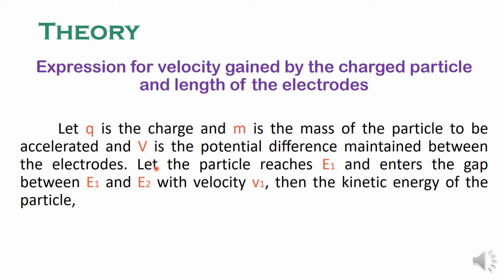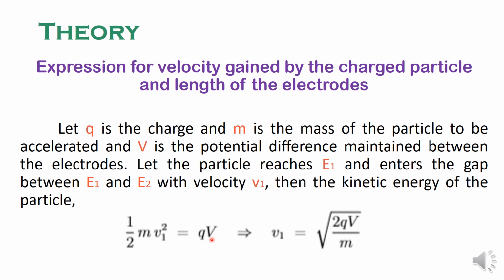Let the particle reach the first electrode and enter the gap between E1 and E2 with a velocity v1. Then the kinetic energy of the particle is given by half m v1 square, and this energy is acquired by the particle because of the force experienced in the electric field.